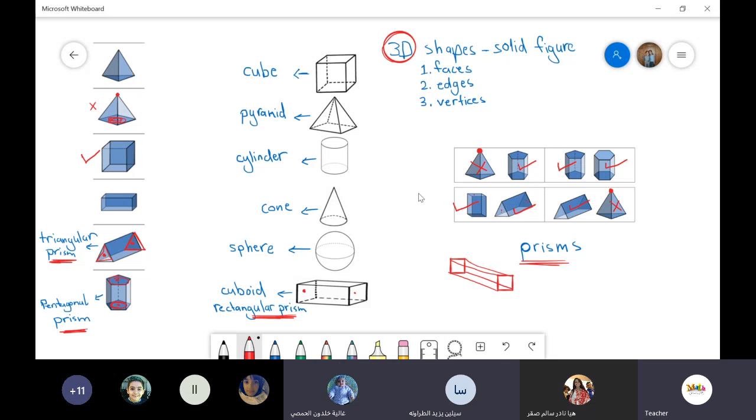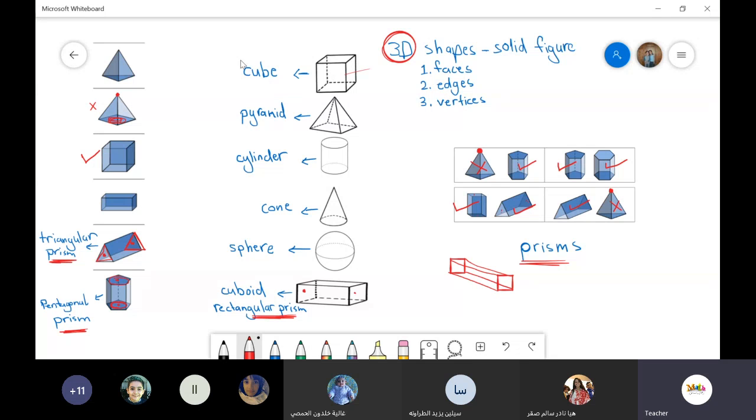Okay, so now, wait a minute. Okay, so till now, what are we talking about? 3D shapes, okay? I told you the name of each shape. I explained to you what it means to be a prism, okay? The two ends here should be similar, they should be the same, like the rectangular prism, like the triangular prism, like the pentagonal prism, okay? Something else now. We will start talking about each shape. Now we're gonna start counting the faces, the edges, and the vertices.